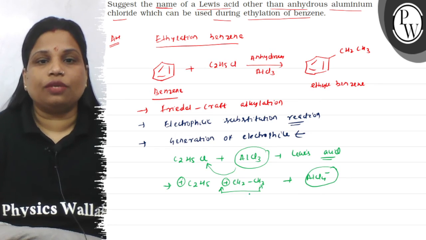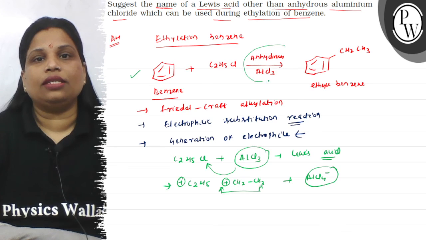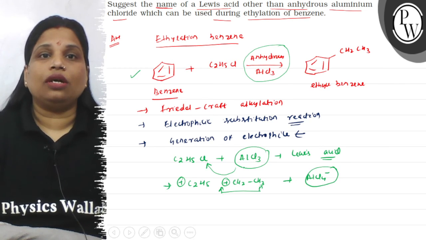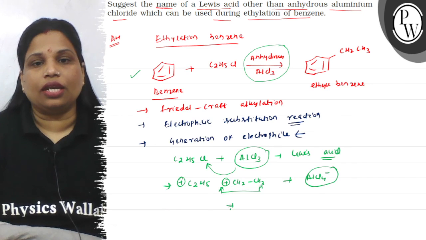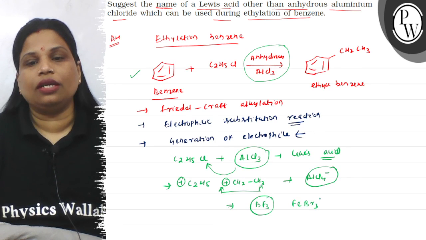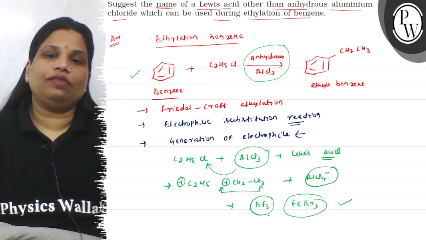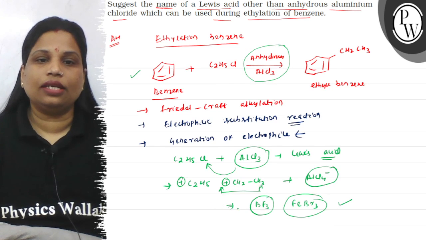So for electrophilic substitution reaction in benzene, a Lewis acid is required, that is anhydrous AlCl3. So what is the function of the Lewis acid here? To generate the electrophile. What other Lewis acid you can use for the generation of electrophile is boron trifluoride, okay, FeBr3. So these are the Lewis acids that you can also use for Friedel-Crafts alkylation reaction, used for the generation of electrophile.